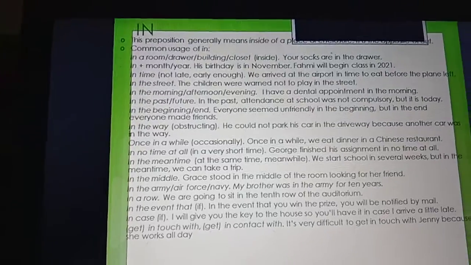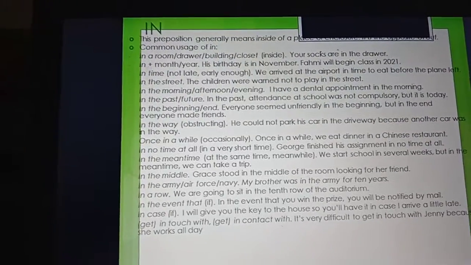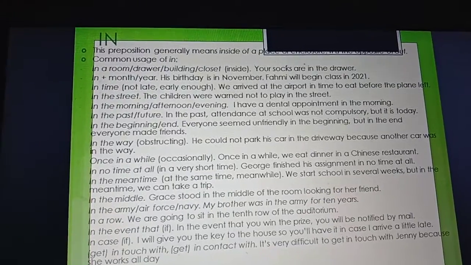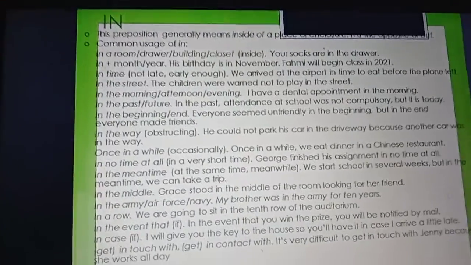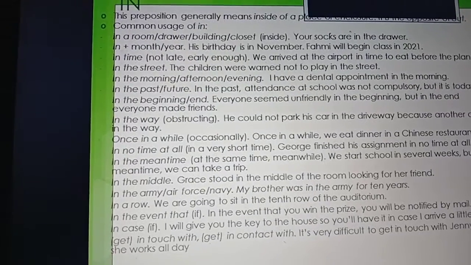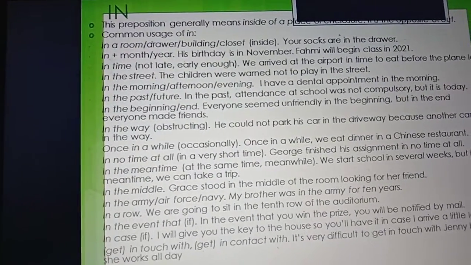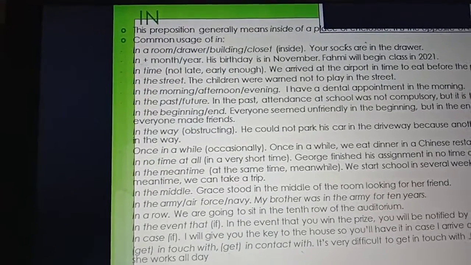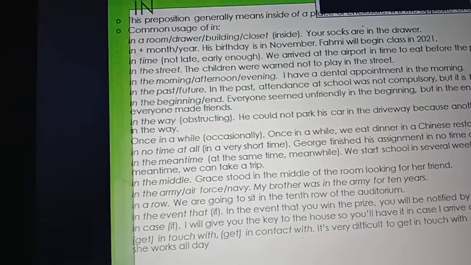"In" plus months or year. His birthday is in November. Fahmi will begin class in 2021. "In time" means not late, early enough. We arrived at the airport in time to eat before the plane left. It means you are not late for it.